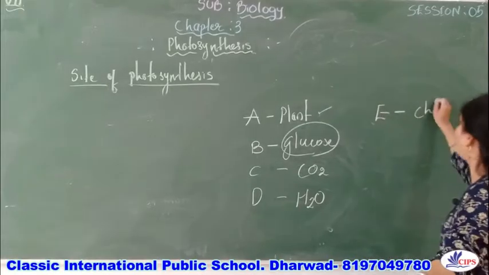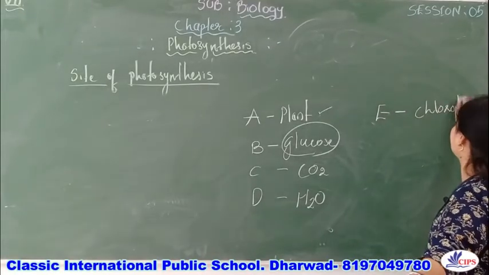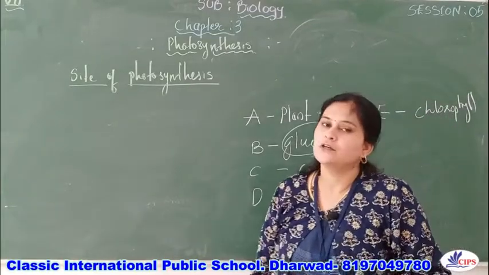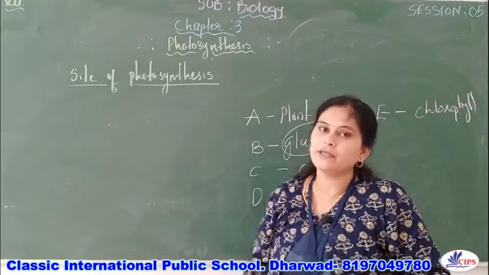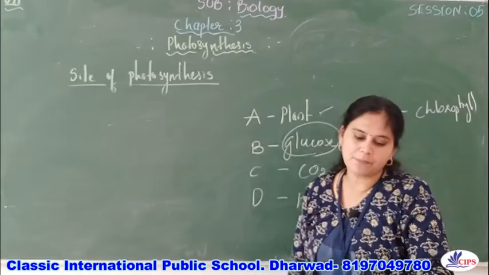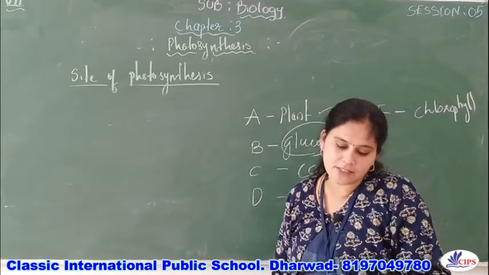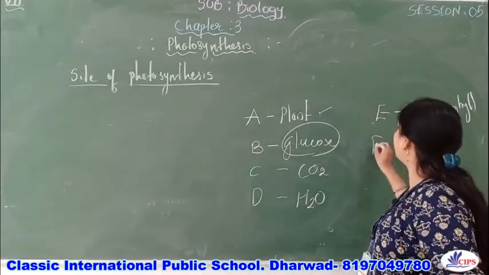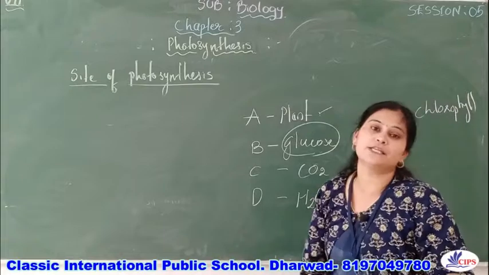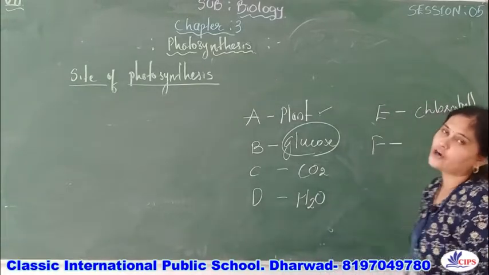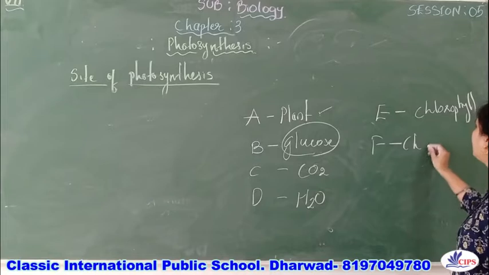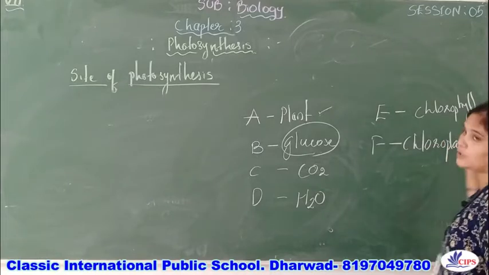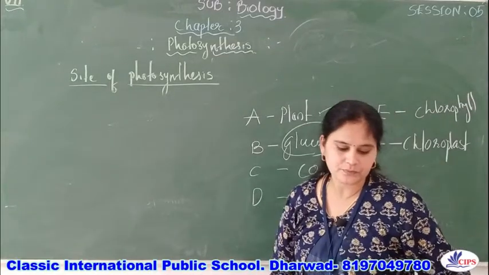Yes, it is chlorophyll, because for photosynthesis, the green pigment helping is chlorophyll. In presence of the green colored substance E present in the organ F, just now we discussed the chlorophyll, it is present in the chloroplast, right?